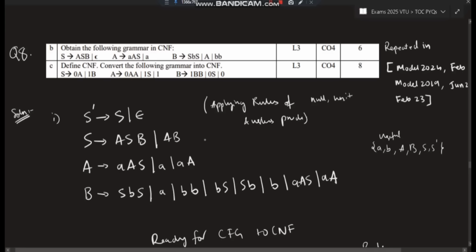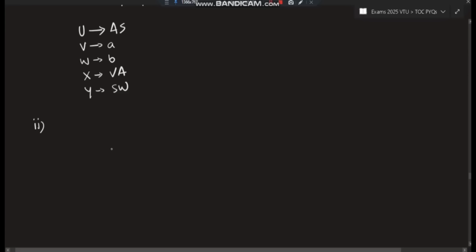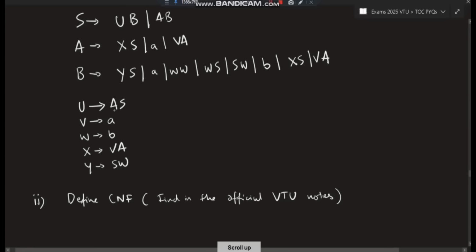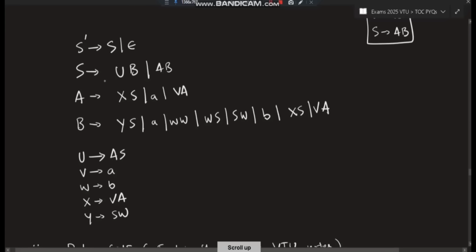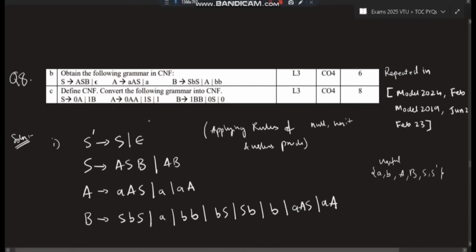Define CNF. The definition of CNF I have not given here. You can find it in the official VTU notes, because if you don't write the definition, some marks will get cut. You can easily find that and learn from there. It's a simple definition only. It defines what is a non-terminal, what is a terminal, and the transformation form. Don't forget, define CNF, find it in the official notes.